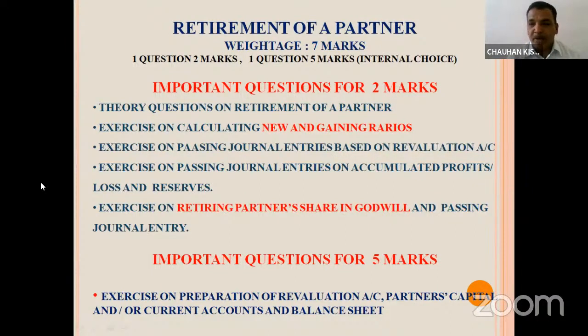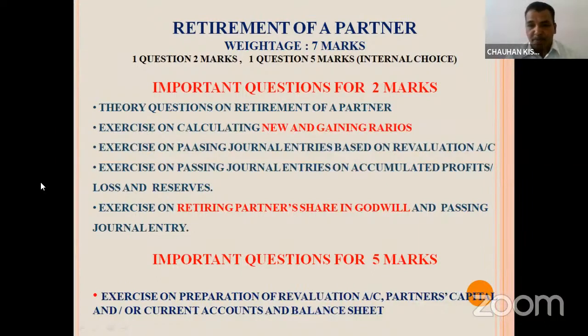You can also be asked to prepare the revaluation account or any journal entry based on the revaluation account. And we all know in the retirement and death, we have to distribute the accumulated profit and reserves among the partners in their old ratio. So question can be asked on that also.